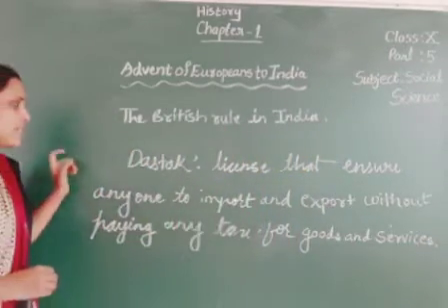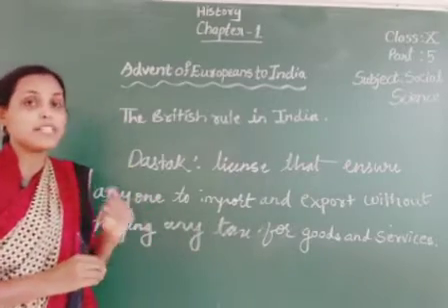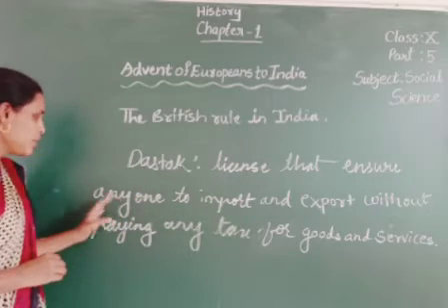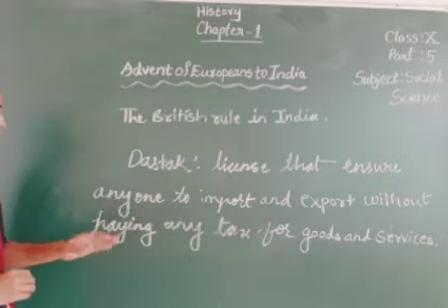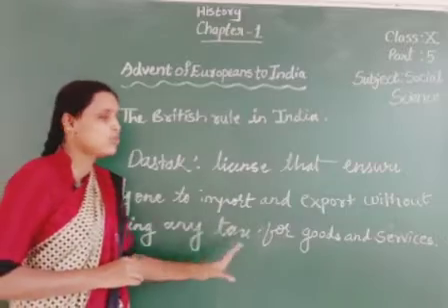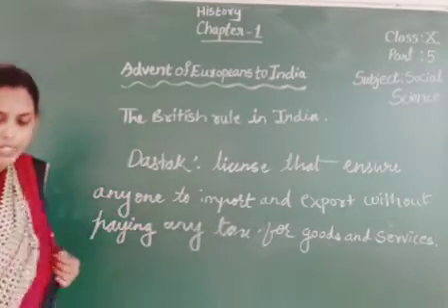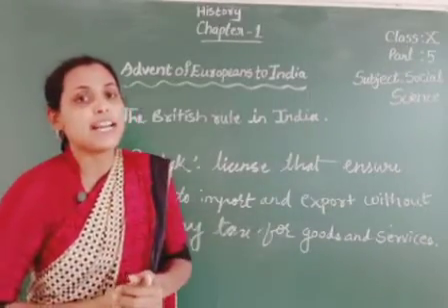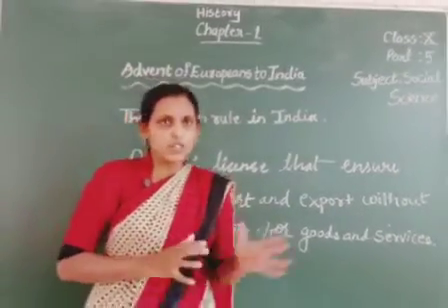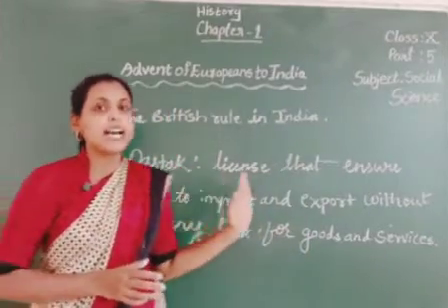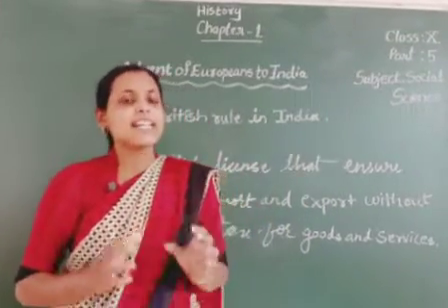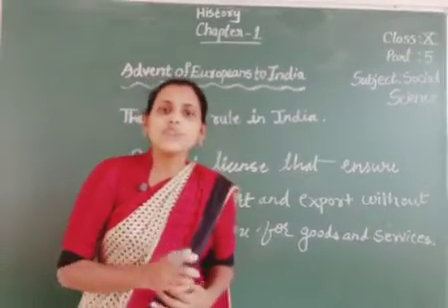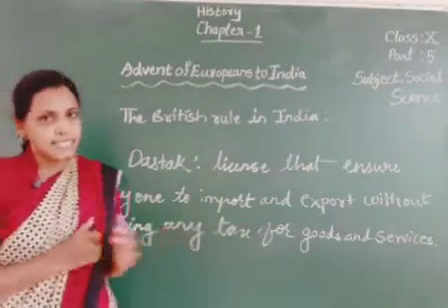So dastak means it is a royal license which has been issued by Farrukhsiyar. So this is a license that is going to ensure anyone to import and export without paying any tax for goods and services. Okay, so here this dastak has been misused by the company individuals. So this dastak has been limited to the company only. But here, children, each and every official of the British East India Company was going to misuse this dastak.